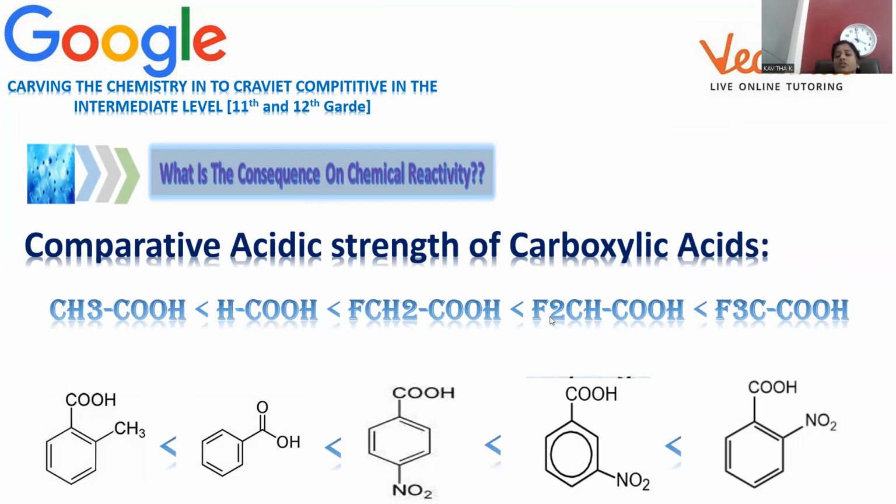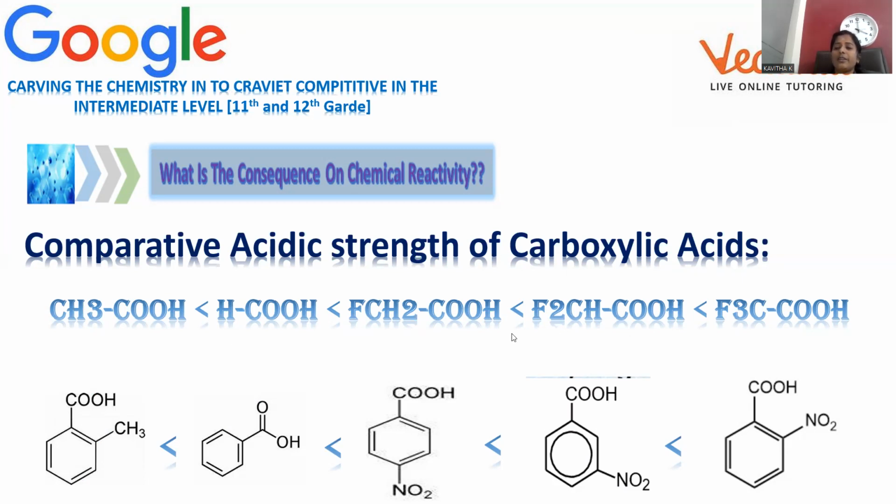Most expected question framing part is this strength comparison only. I'm going to compare the carboxylic acid strength. Here I have CH3COOH. Here HCOOH is there. Here we have fluoroacetic acid, difluoroacetic acid, trifluoroacetic acid. How can you say this is the order where the increasing acidic strength is gradually observed? Why are you writing this kind of order over here?